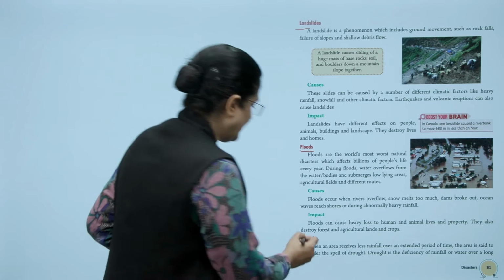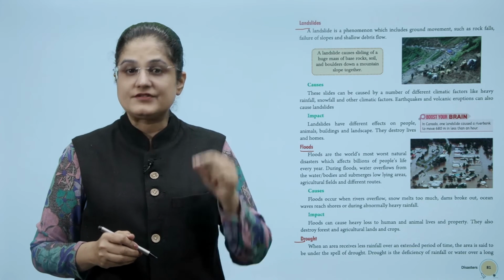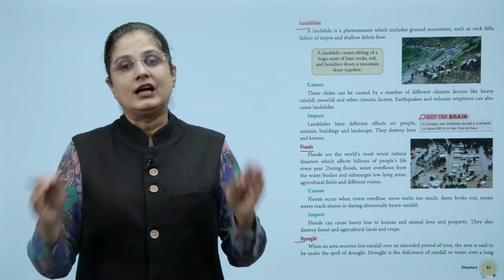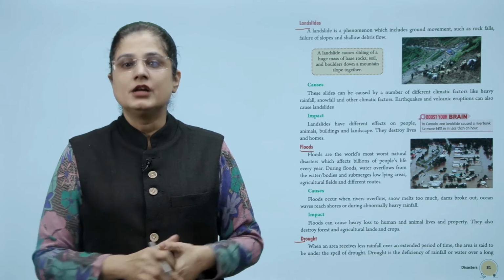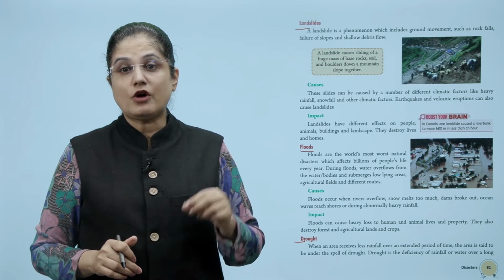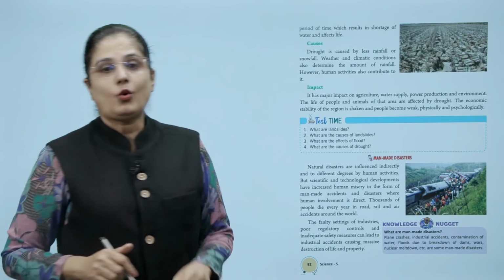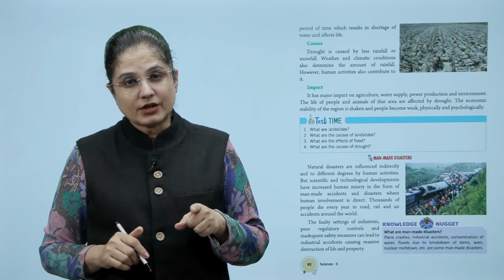Let us now look at drought. When an area receives less rainfall over an extended period of time, that area is said to be under a spell of drought. So, drought is the deficiency of rainfall or water over a long period of time, which results in shortage of water and it affects life.